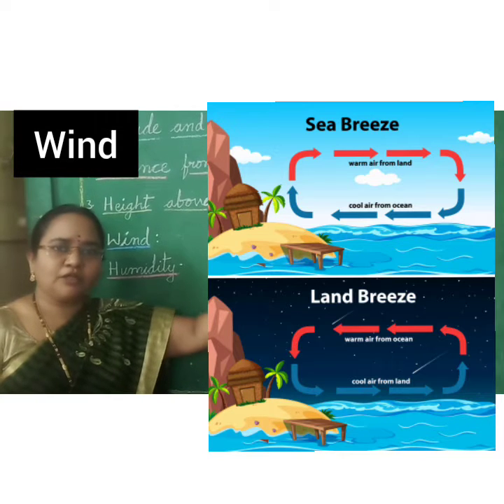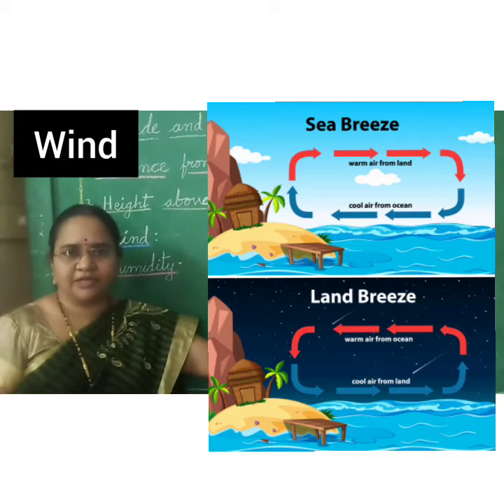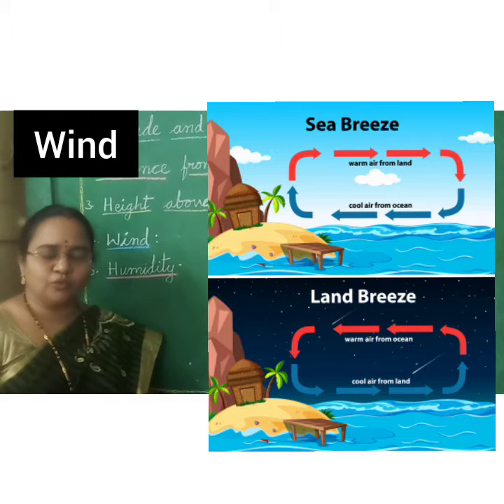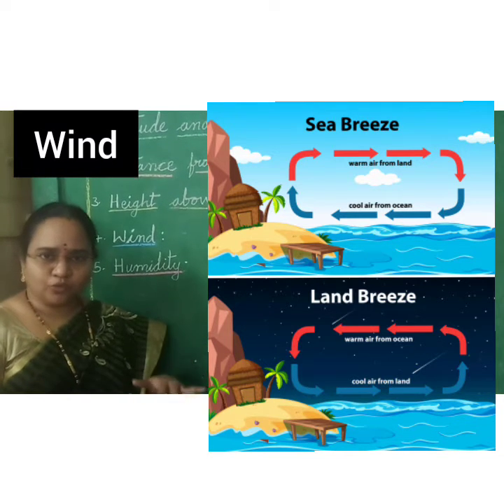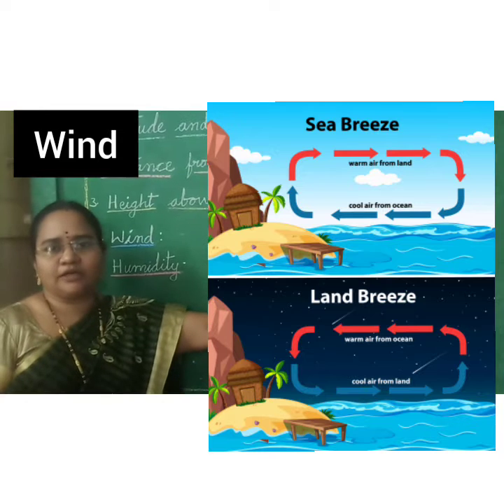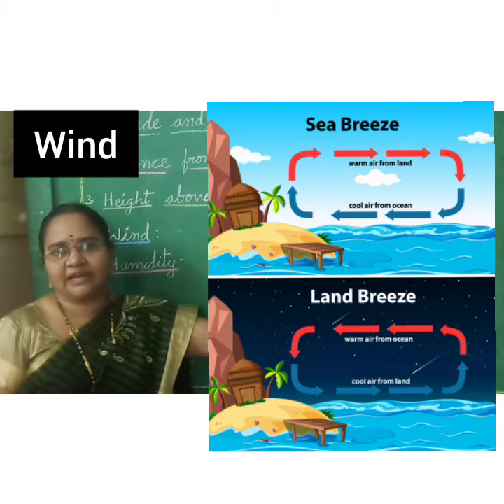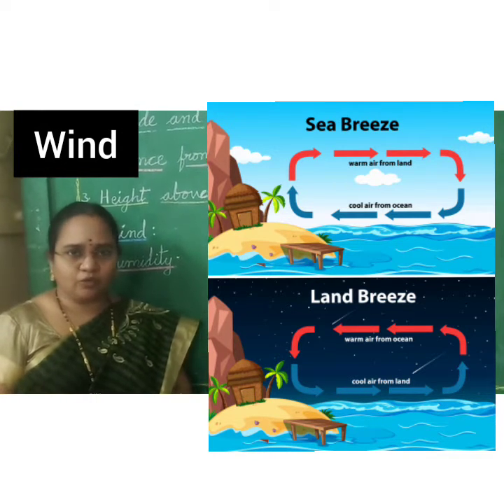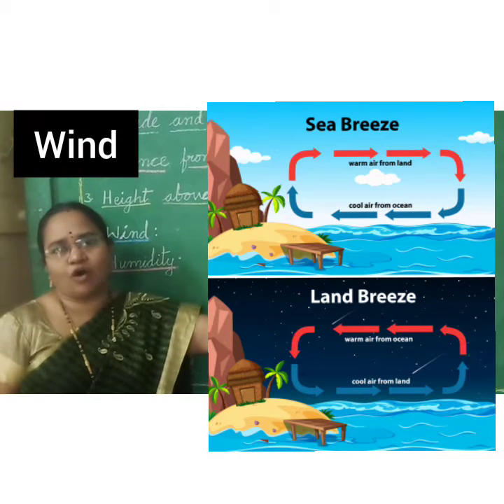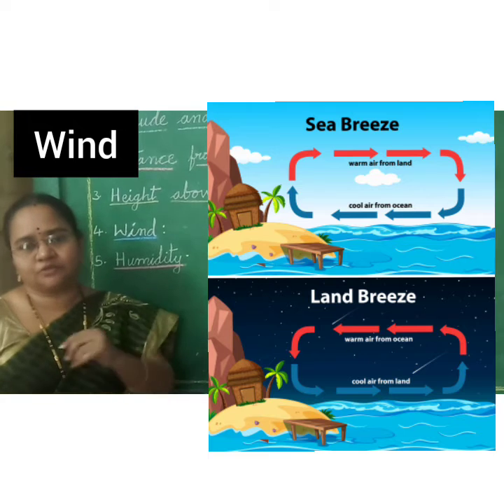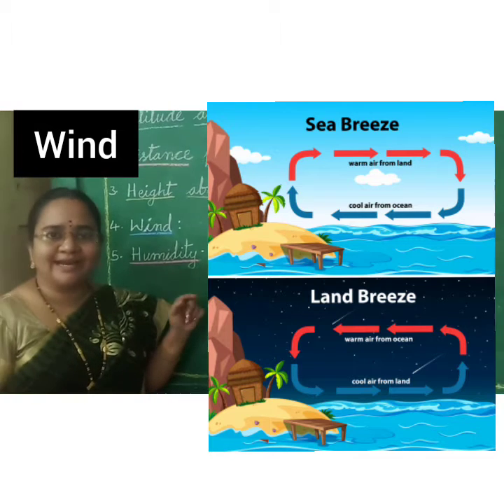But water cools down very slowly. Land masses, earth cools down fast. Okay, children? Earth cools down fast and water cools down slowly. That's why at night time earth will cool down and water will still be a little warm. That's why warm wind comes from the ocean water in night times.